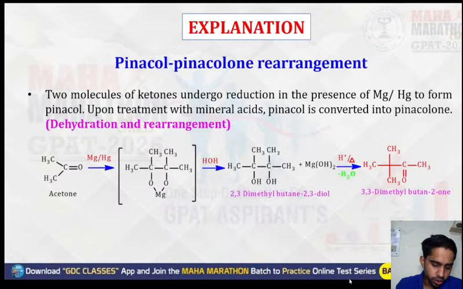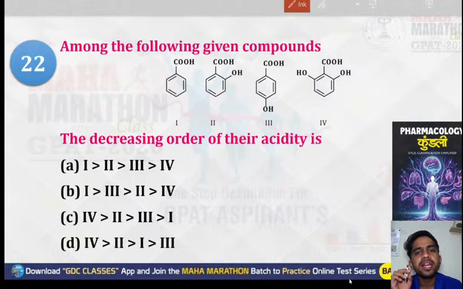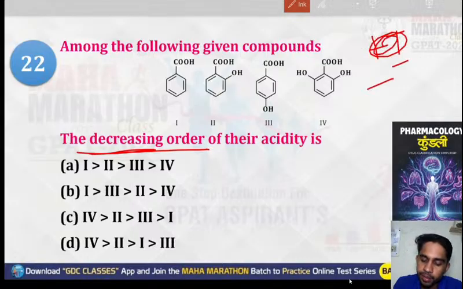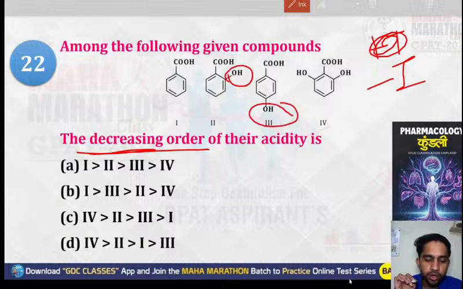Okay. So this was all that we have discussed. Next question. Among the following given compounds, what will be the decreasing order of their acidity? In order to find that, if we talk about these four compounds, the OH group is a minus I group. So here there is one minus I group, and here also one minus I group. But if we talk about the